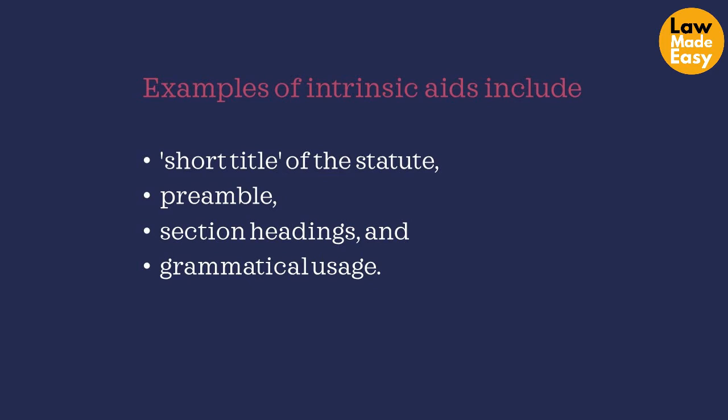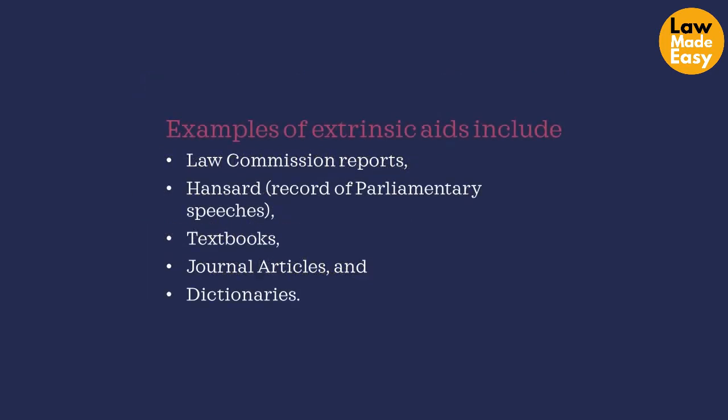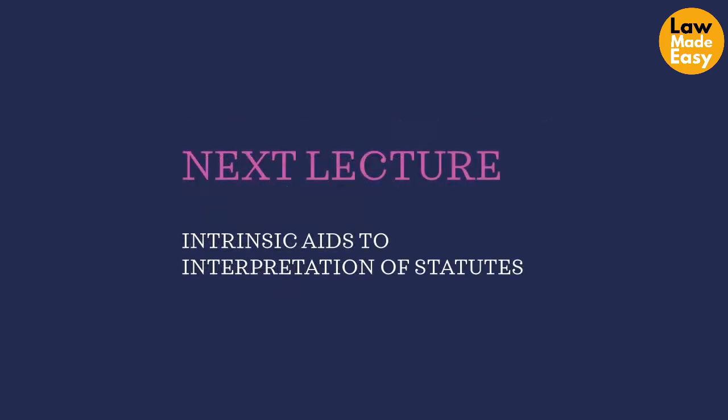Anything within the Act will be an internal or intrinsic aid. Examples of extrinsic aids may include Law Commission reports, Hansard, that's the record of parliamentary speeches, textbooks, journal articles, and dictionaries. We will look at these aids separately, but let's start with intrinsic aids in this section.